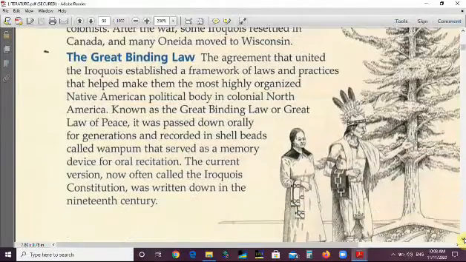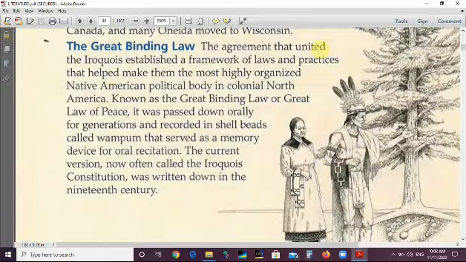The Great Binding Law, the agreement that united the Iroquois, established a framework of laws and practices that helped make them the most highly organized Native American political body in colonial North America. Why?